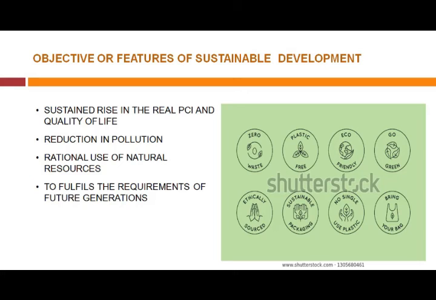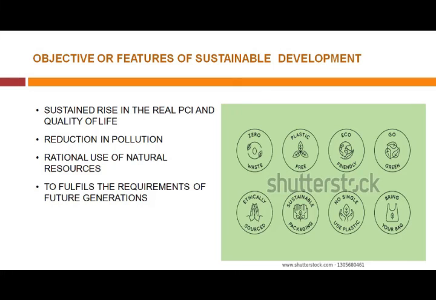What are the objectives of sustainable development? Sustained rise in real per capita income and quality of life, reduction in pollution, rational use of natural resources. We can also add another word, judicious use of natural resources.